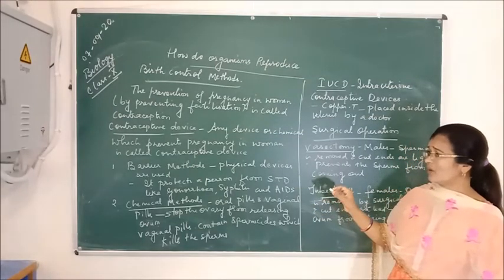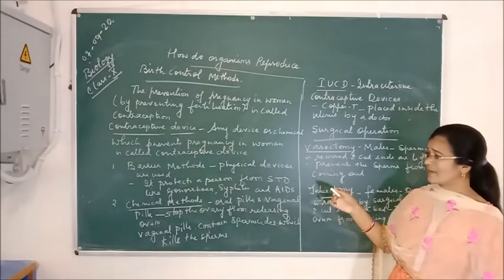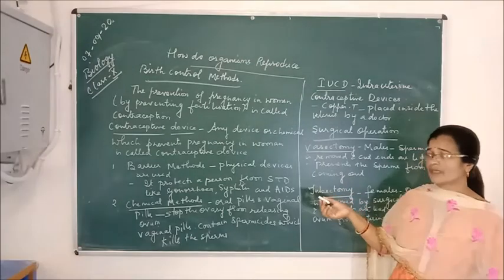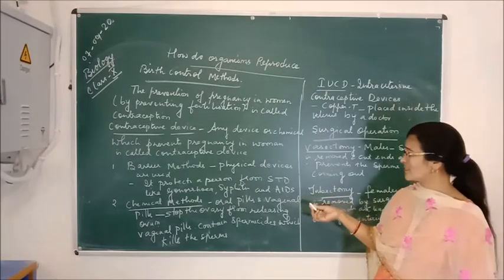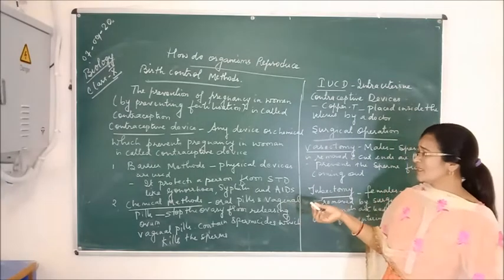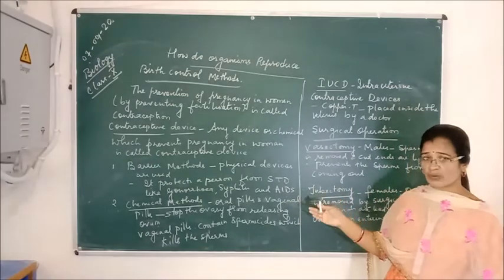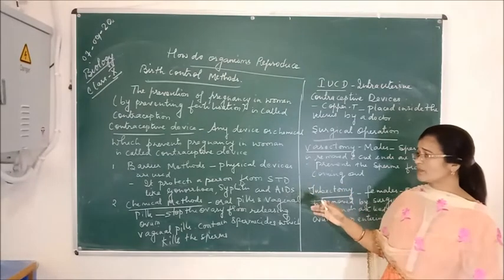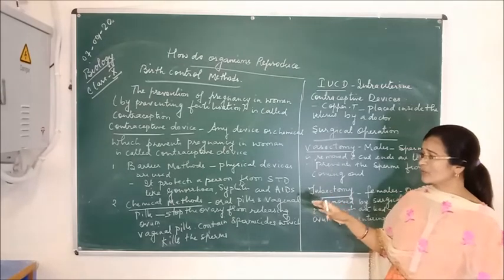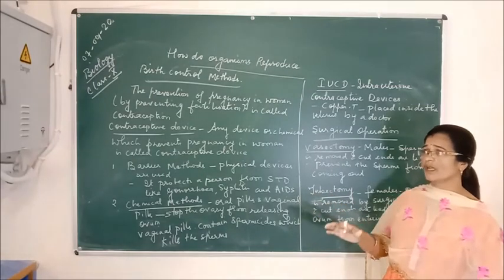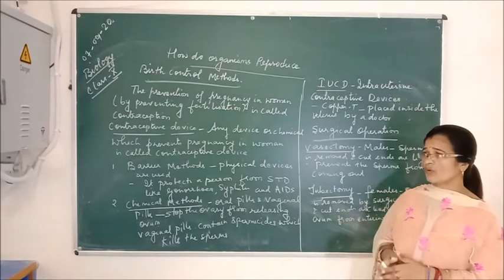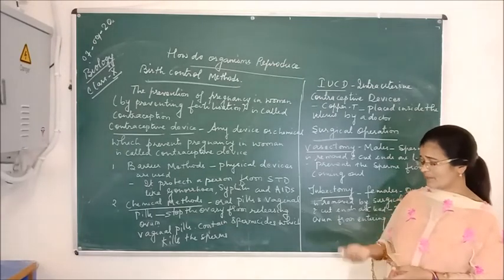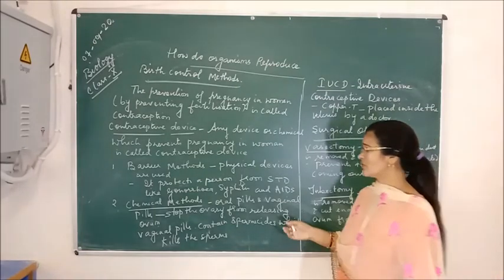The second method of birth control is the chemical method. In the chemical method, women take oral pills and vaginal pills. The oral pills stop the ovary from releasing the ovum, and the vaginal pills contain a spermicide which kills the sperms. Both these pills are used to stop fertilization between the sperms and the ovum, and if fertilization stops, pregnancy can be prevented. So this is one of the methods.